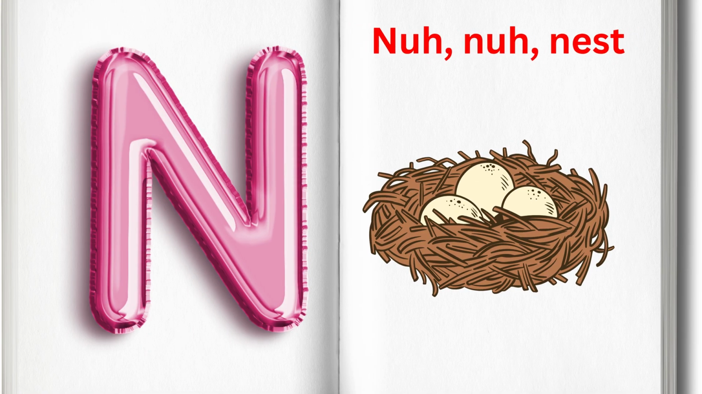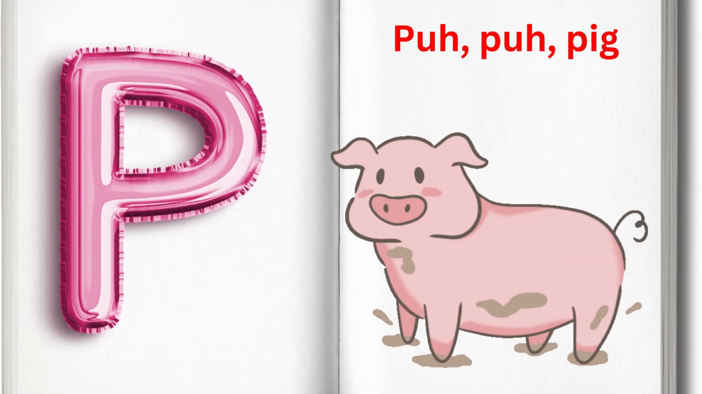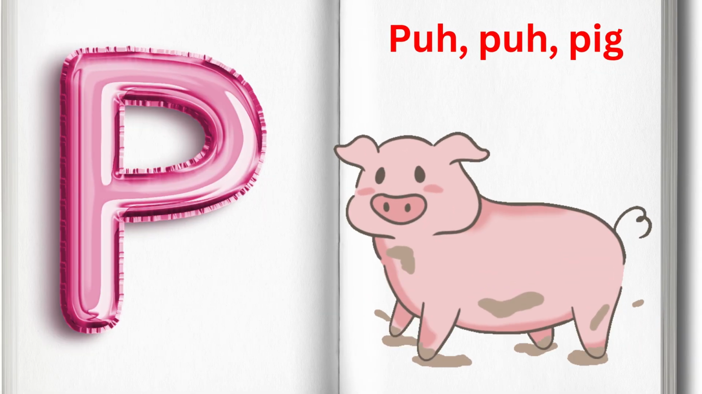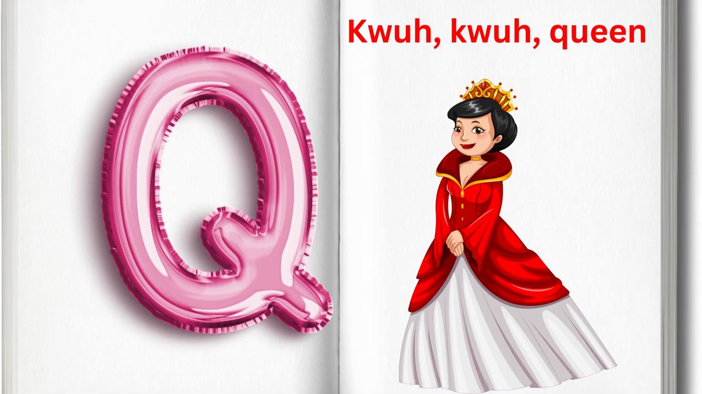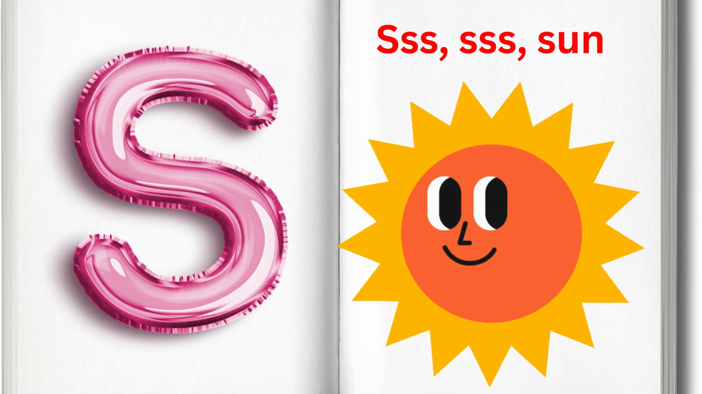N is for nest, nest. O is for orange, orange. P is for pig, pig. Q is for queen, queen. R is for rabbit, rabbit. S is for sun, sun.